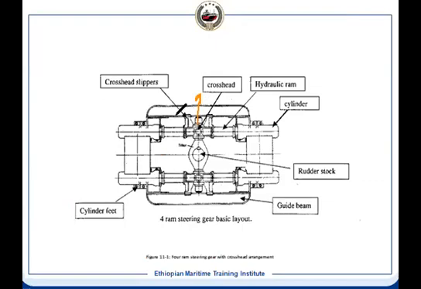And also there will be a sleeper. On that sleeper, the crosshead will move, because the crosshead has to have a guide. So this is the sleeper. On this sleeper, the crosshead will move. So the guide beam takes the side thrust, and the sleeper is carrying the crosshead so that the crosshead can move on it, and then it also supports your cylinder.